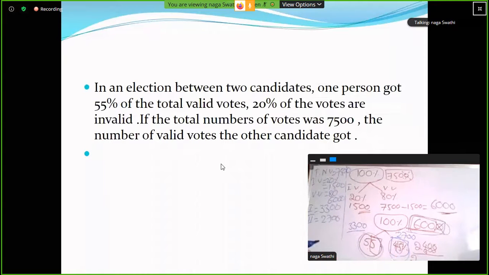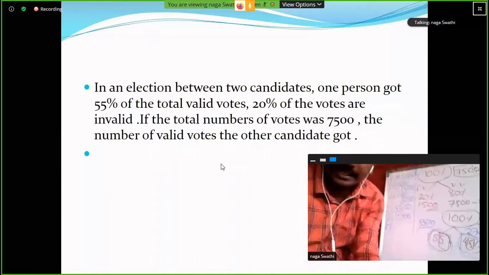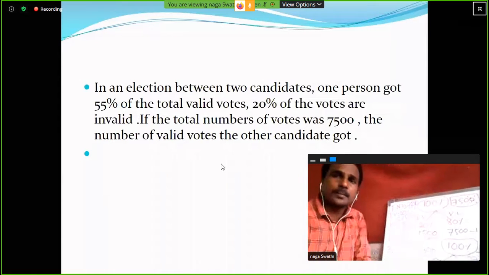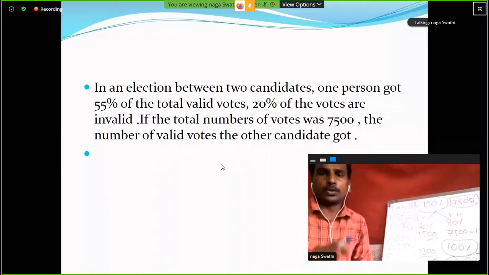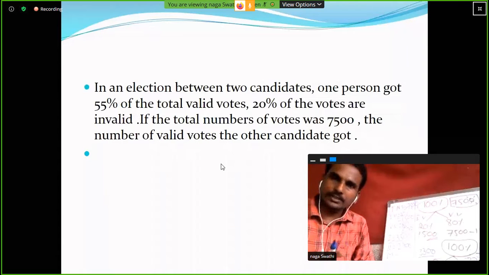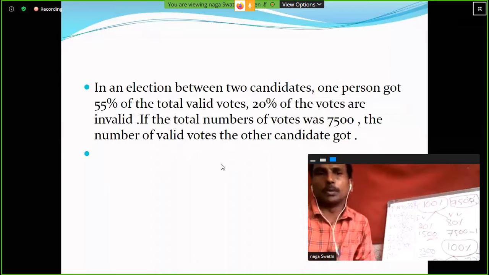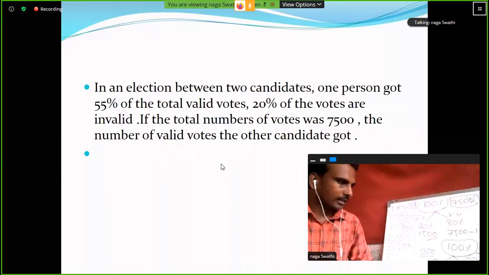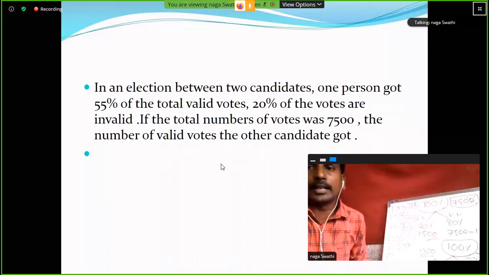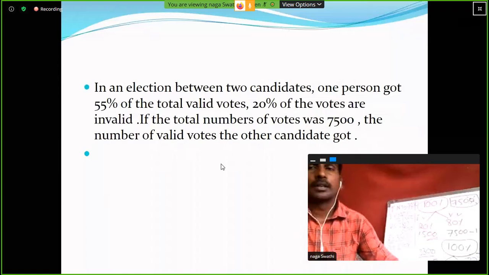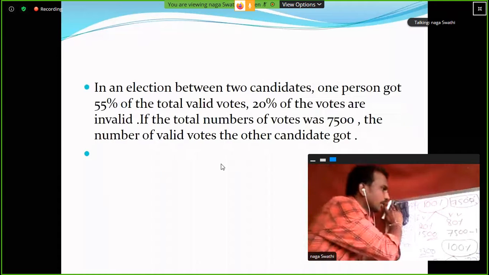Now my next question is, listen carefully. My next question is, winner got how many votes? How many votes, ma? Winner got how many votes? Winner got 3,300 votes. Winner got how much percentage, ma? 55 percentage. Clear? So next, loser got how many votes, ma?